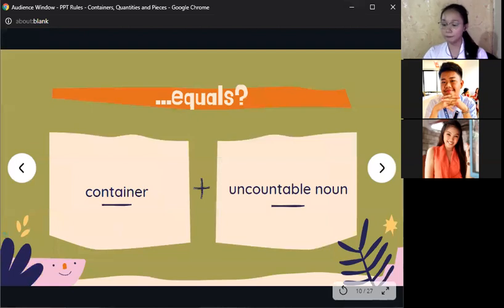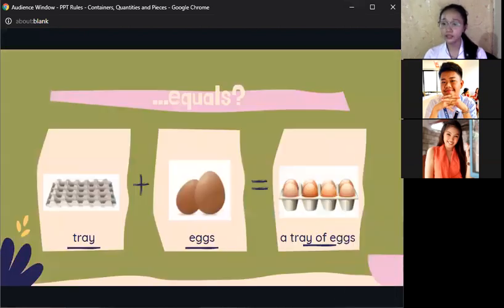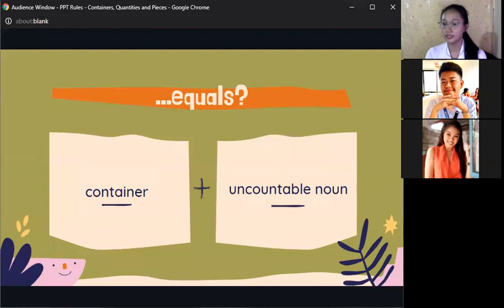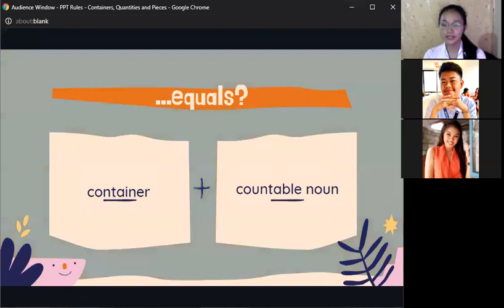For the second example, it introduces us to our second rule of using containers. The second rule is container plus countable nouns. So eggs are countable nouns. So can you give me an example of container plus countable noun?